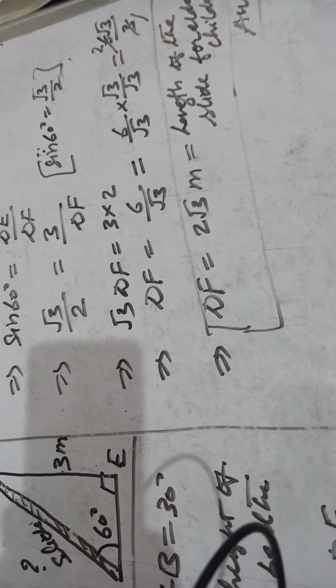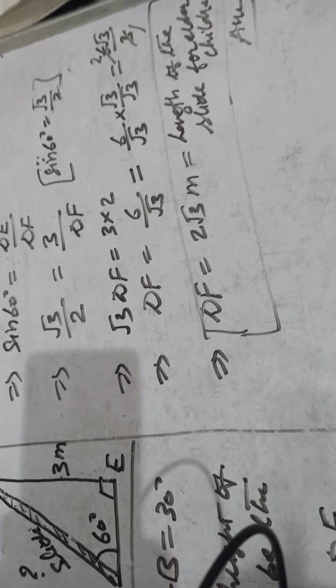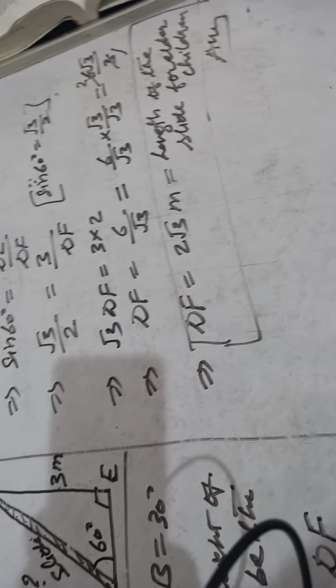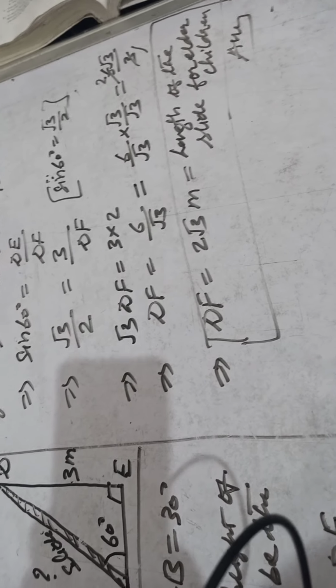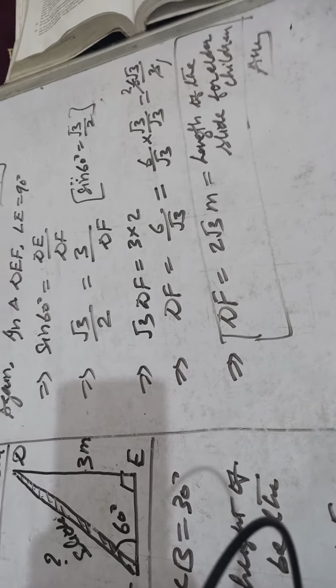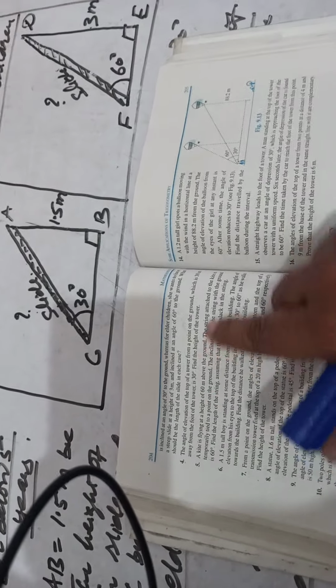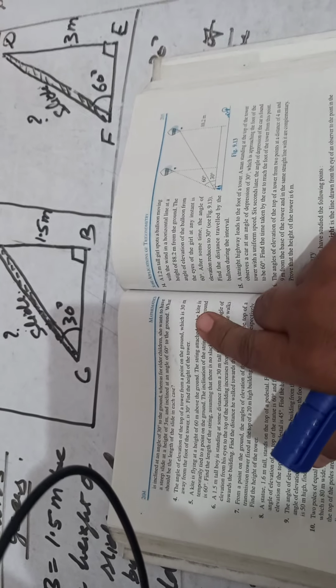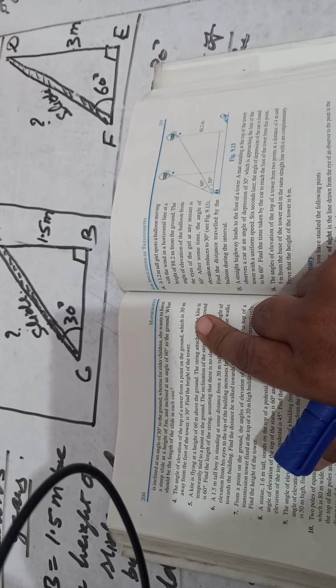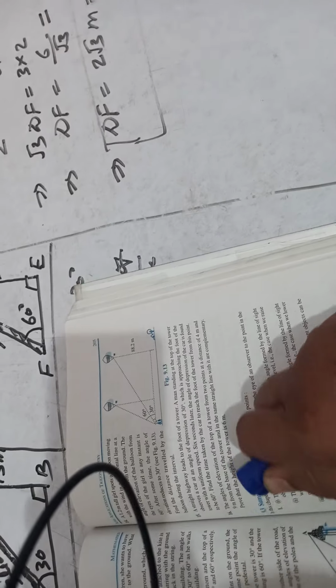Now let us move to question number 4. What is question number 4? Let us see, children. See the book. Question number 4 tells that the angle of elevation of the top of a tower, from a point on the ground which is 30 meters away from the foot of the tower, is 30 degree. Find the height of the tower. Let us see question number 4.